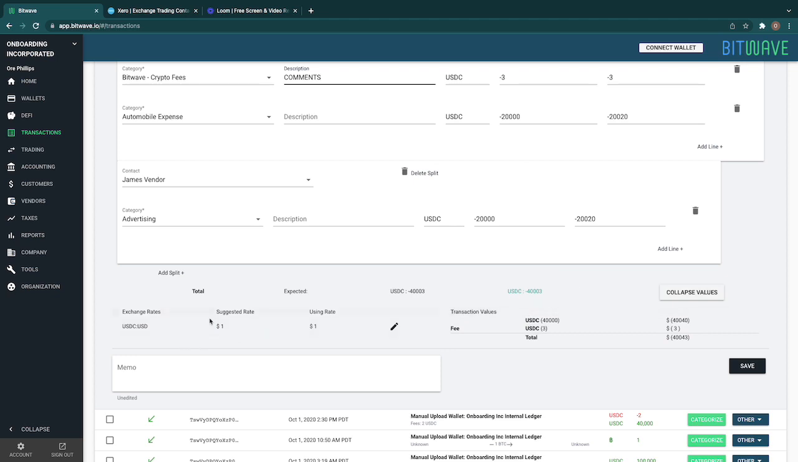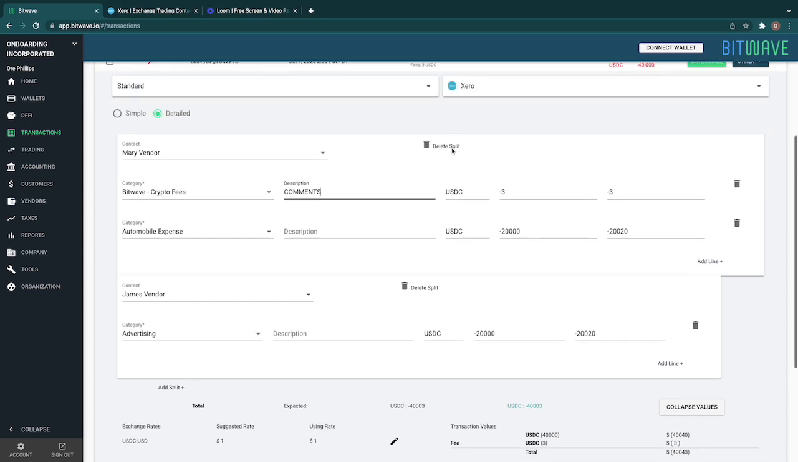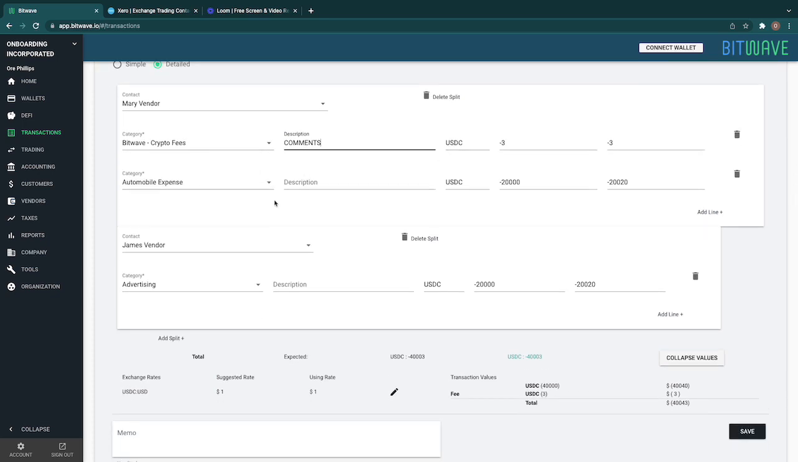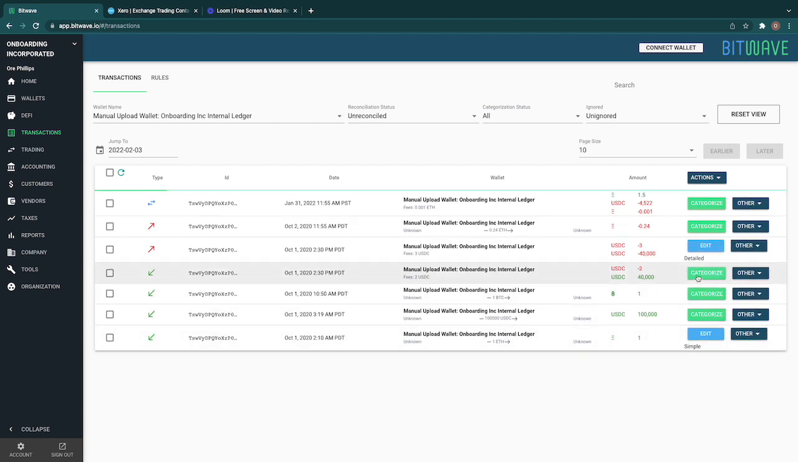Again, the suggested rate, using rate, all of that applies here. But now I've been able to do a detailed categorization to multiple different accounts, multiple different vendors. I can hit save here, and that will save that as a detailed. So you see that that's changed.